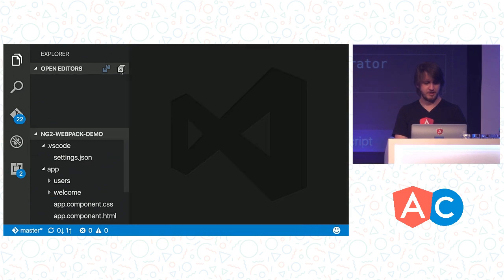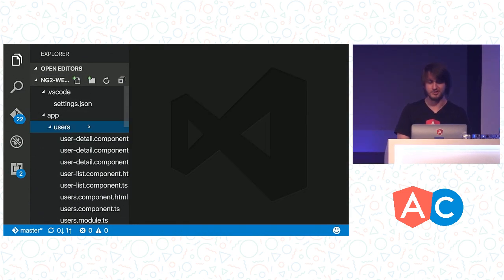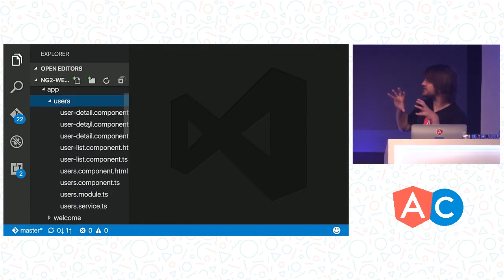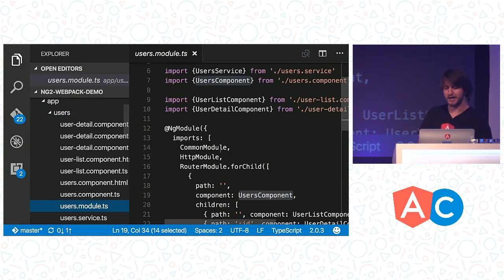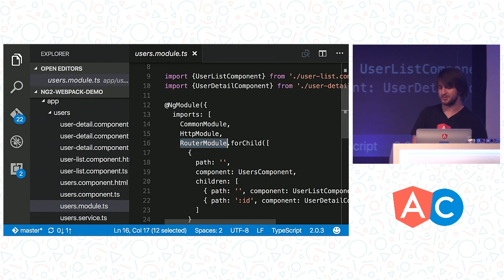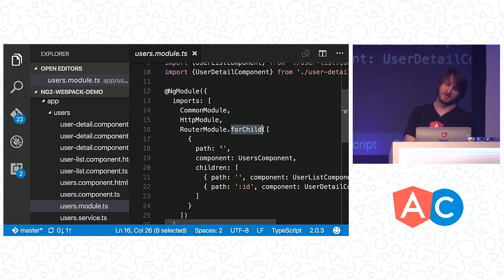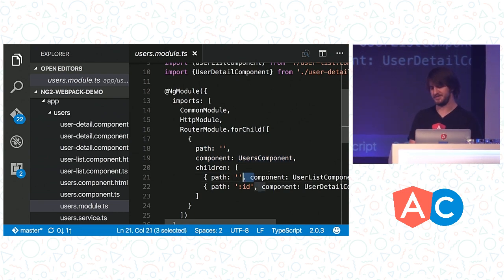I've already gone ahead and created a users module here. This is an entirely self-contained feature of the application. So we have a users.module. Again, we're using that router module syntax. We're using forChild this time, which basically tells the router, hey, here are some more routes that I want you to add below this module. We've got a couple of routes defined in here. We've got a parent route with a user component, and then 2 other routes, a list and a detail component. So this is a nicely encapsulated feature. Everything's packaged into the module.